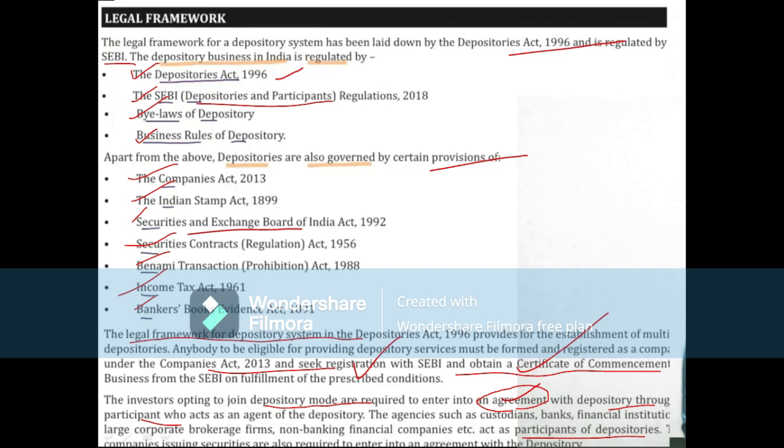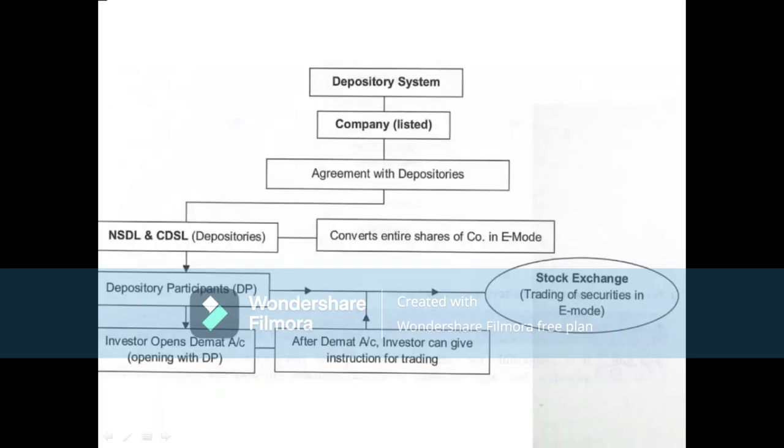Companies issuing securities are also required to enter into an agreement with the depository. Why? Because companies don't have direct access to the investors. So first the company enters into a contract with the depository, then the DP, then the investor. So this is the legal framework. And previously I have discussed this depository system. So this is the depository system.